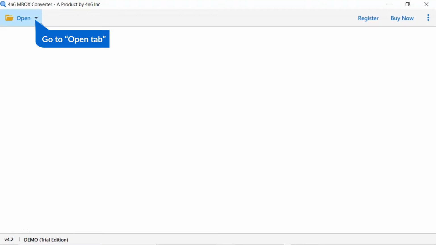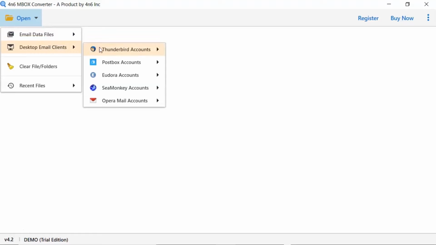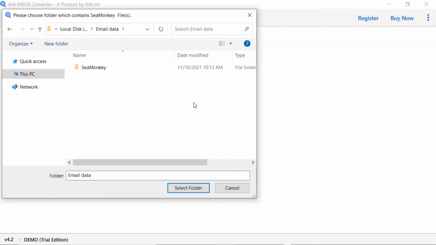Tap on the Open button. Select Desktop Emails Client option, and choose SeaMonkey Email Client option. You can choose as per need. Here you can choose Configured SeaMonkey Accounts option and select SeaMonkey file manually. We are choosing Folder option to browse SeaMonkey folder from System and then tap on Select Folder button.